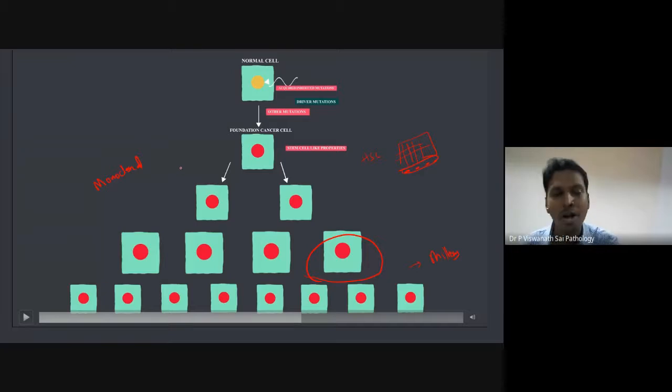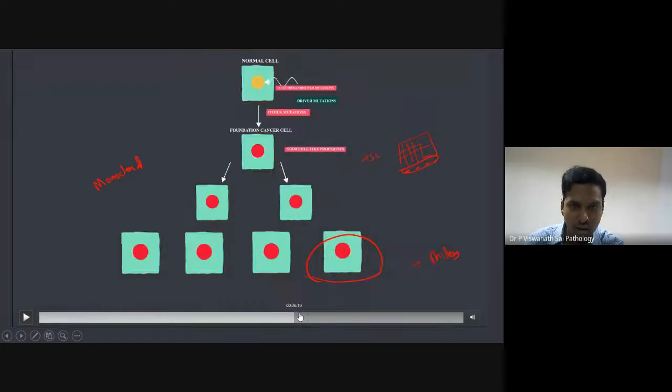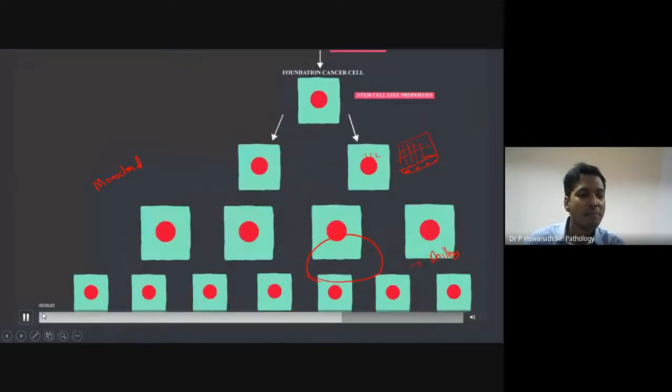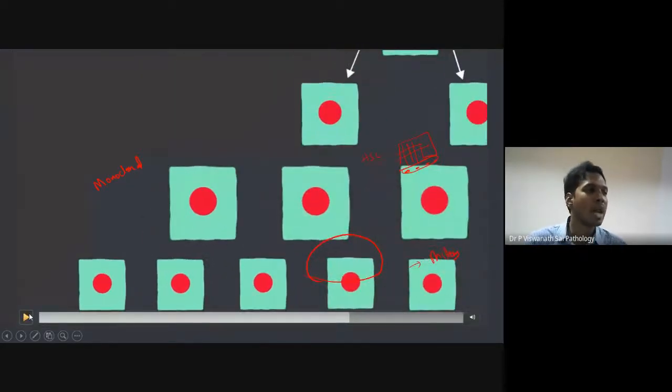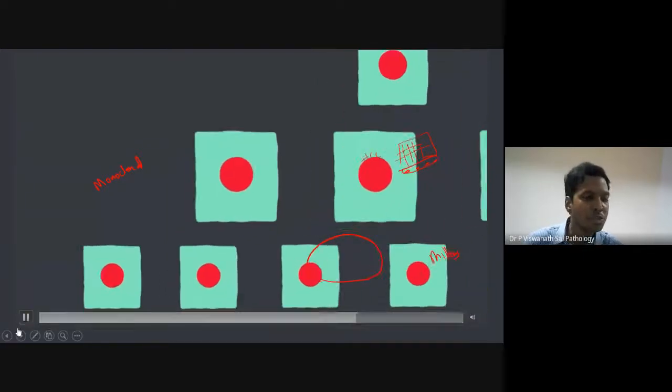So now, very importantly, when these cells are dividing, there can be additional changes which can happen. These cells are rapidly dividing all the time, so sometimes additional mutations take place. For example, let's take the cell here on the left. In this cell, let's imagine I have kept a star. This is one kind of mutation which has happened. Whereas in this second cell, there is some different kind of mutation. When you compare, the background is the same.